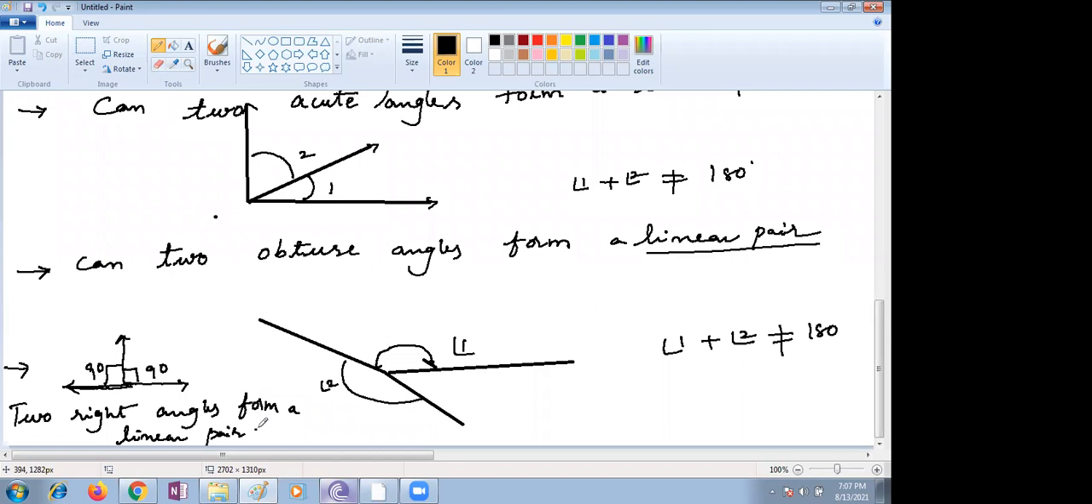Ma'am, after some questions, they will ask about linear pairs. Now I'm going to ask the questions. It's like finding the x value, you can ask me. By seeing the angles, we can tell it is a linear pair.